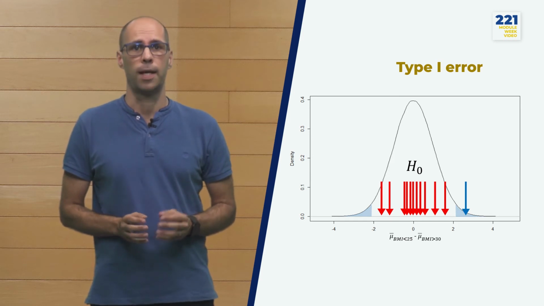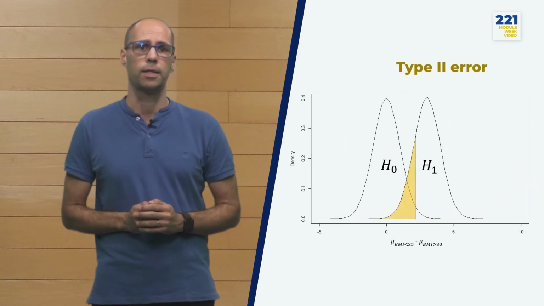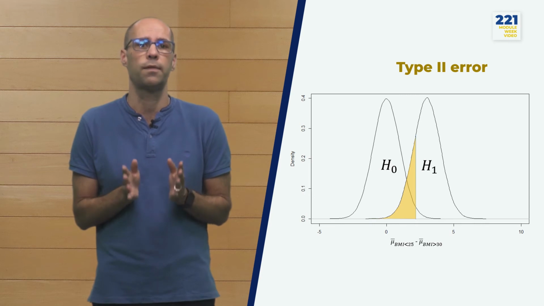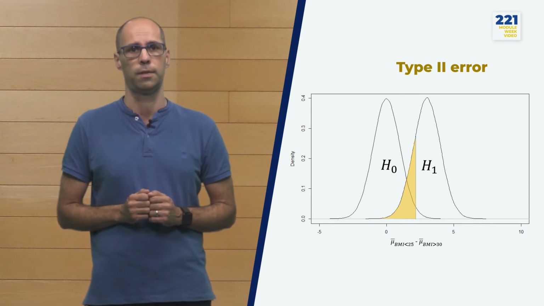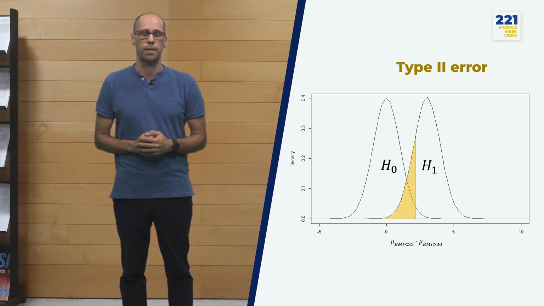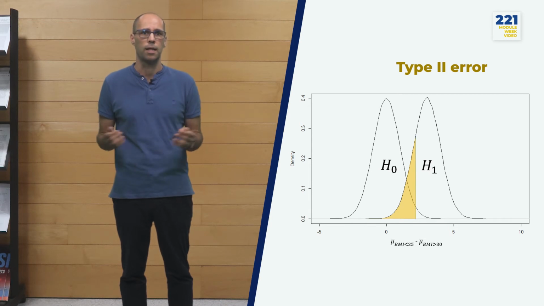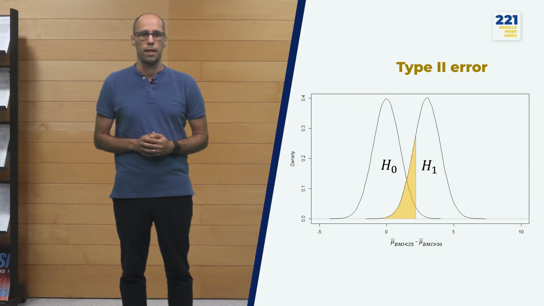Conversely, we can think about what happens if the alternative hypothesis is true, but we accept the null hypothesis. Imagine this hypothetical case where we know the distribution of the difference of means under the alternative hypothesis. Notice that this is usually unknown. Only the distribution under the null hypothesis is known. We set a threshold for rejecting the null hypothesis as alpha. Everything that is at the left of this threshold will be classified as null hypothesis, even if it comprises the orange region of the alternative hypothesis. So this type of misclassification is called type 2 error, and it is symbolized by the letter beta. 1 minus beta is the power of our test.